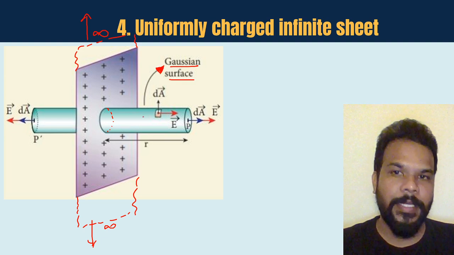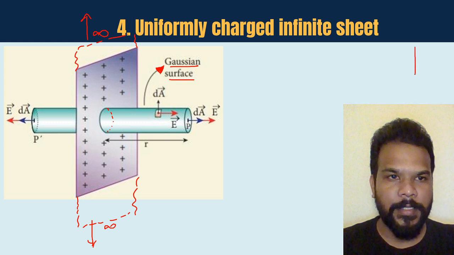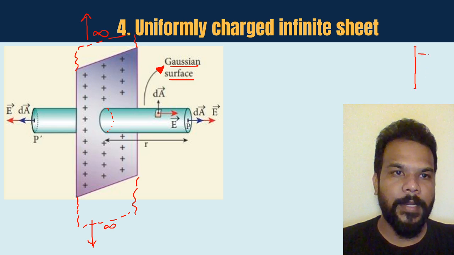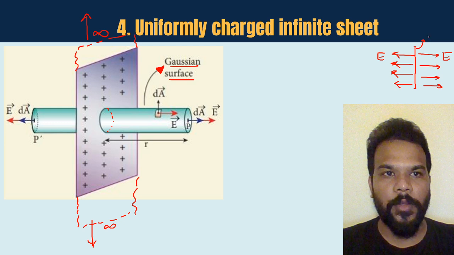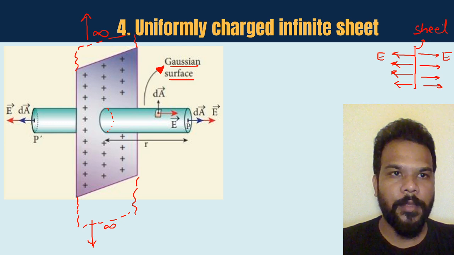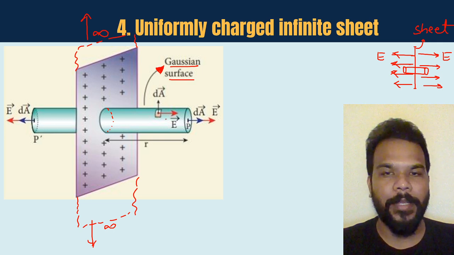And what you see here guys, for this plate, if you try to look at its side view, if I look at it from this point, then the electric field lines are going to go like this, or I should say this is basically the source of a uniform electric field. Okay, this is your sheet, and this is basically the way electric field lines are going, and you are basically choosing a Gaussian surface something like this. This is what is happening over here.